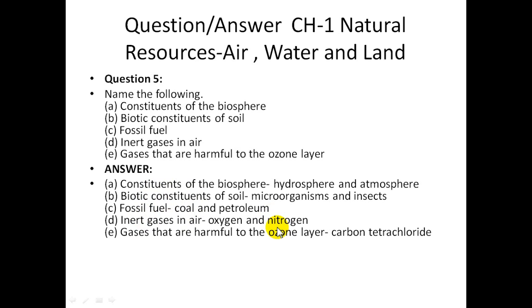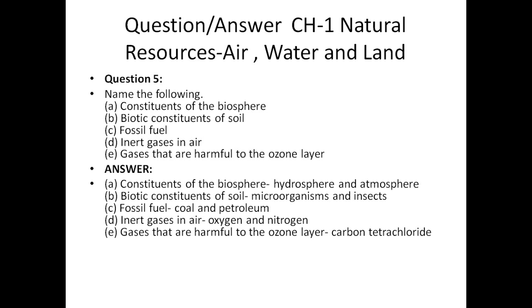Now our fourth one is inert gases in the air. What are the inert gases in the air? Oxygen and nitrogen are known as the inert gases in the air. The last question is gases that are harmful to the ozone layer. First of all, what is the ozone layer? We already discussed that the ozone layer, the O3 layer, is present at the top of the atmosphere to protect us from the direct ultraviolet rays coming from the sun.